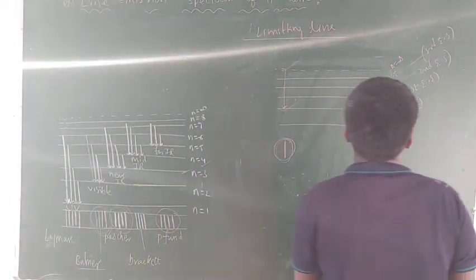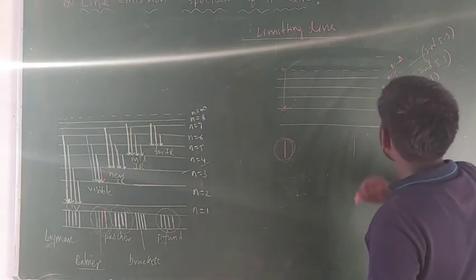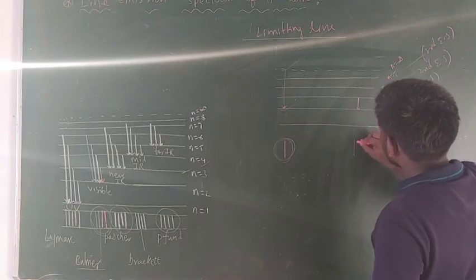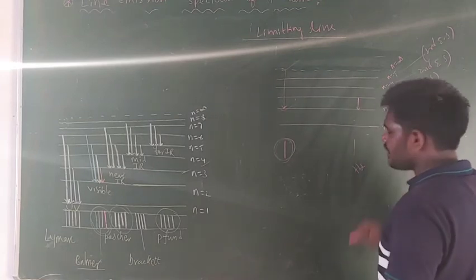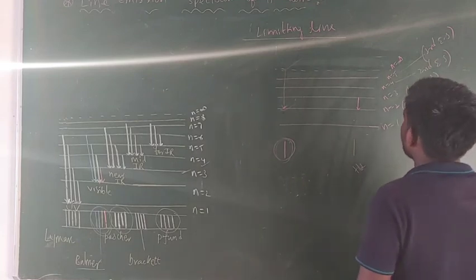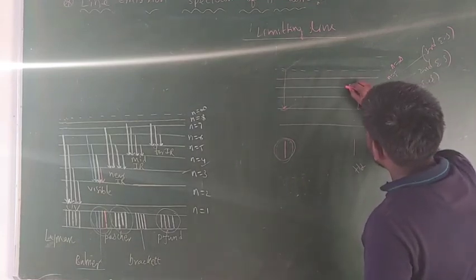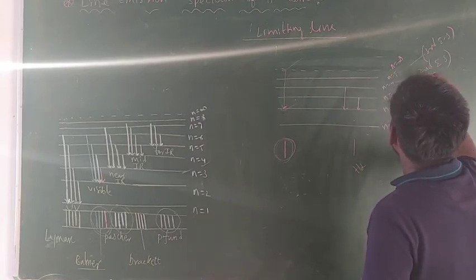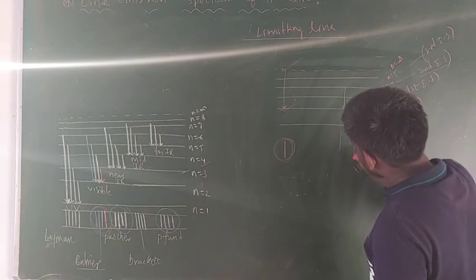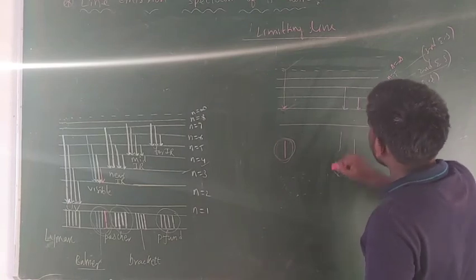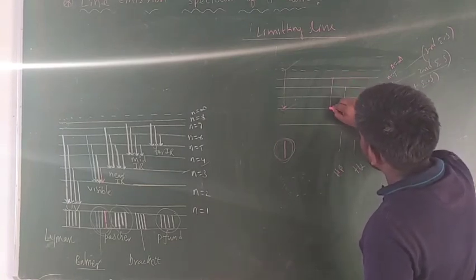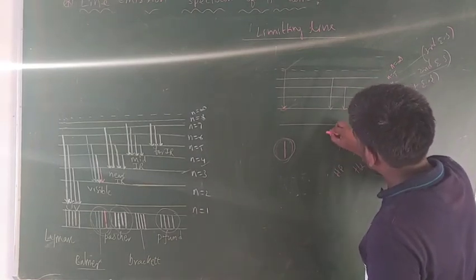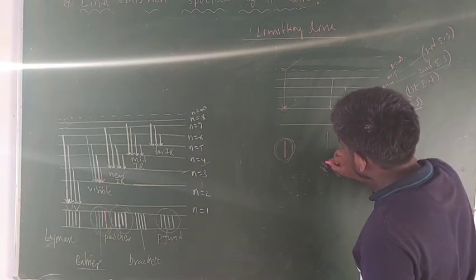And the next one, guys, a spectral line which is formed during the de-excitation of electron from first excited state to ground state is known as H alpha line. And the next one, the spectral line which is formed during the de-excitation of electron from second excited state to ground state is known as H beta line. And if the de-excitation takes place from third excited state to ground state, you will get a spectral line which is known as H gamma.